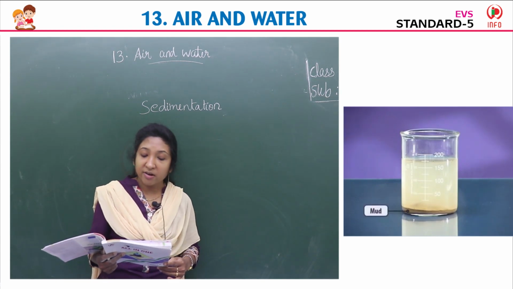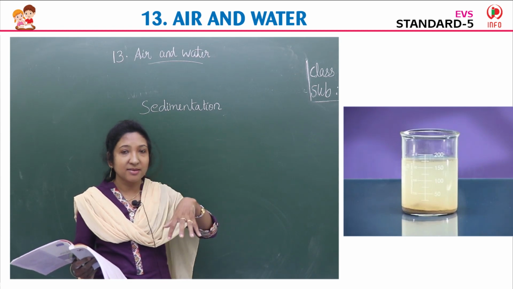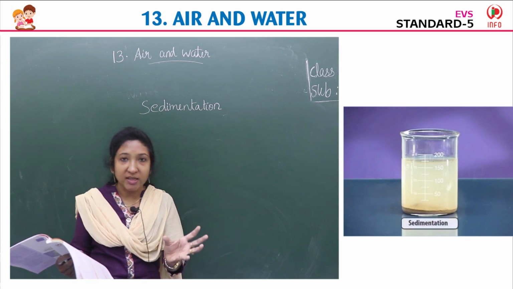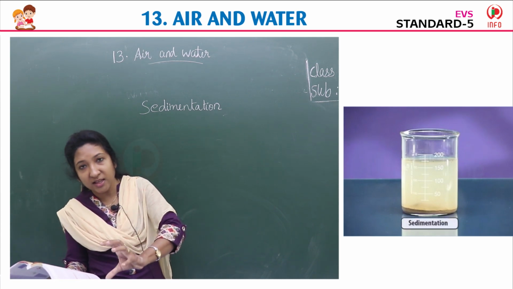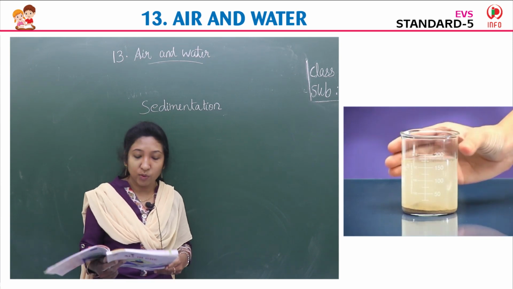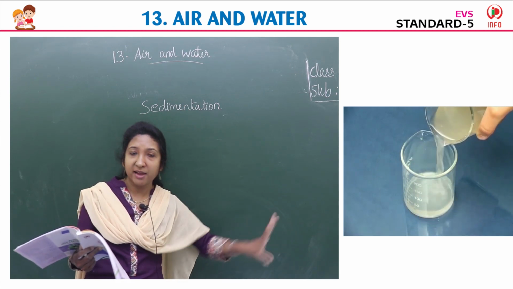Now carefully pour out the clear water into another glass. So now all the sediments, or we say the mud, are at the bottom. Now we have to carefully take the glass and pour only the clear water. This is the way we get clear water. The sediment is left behind, the mud particles, the impurities we say, are left behind.